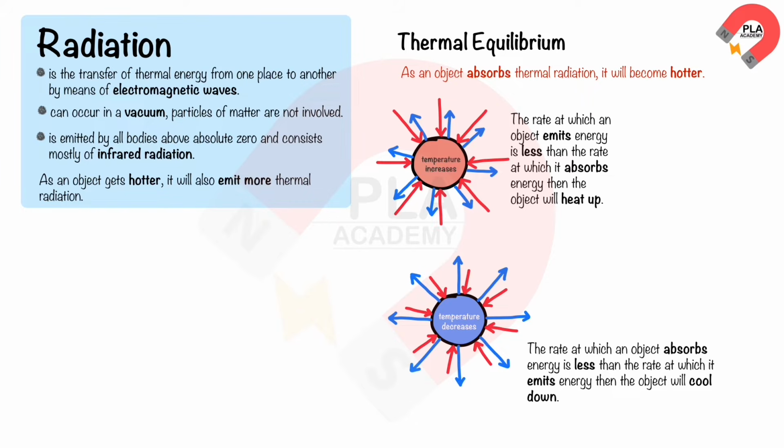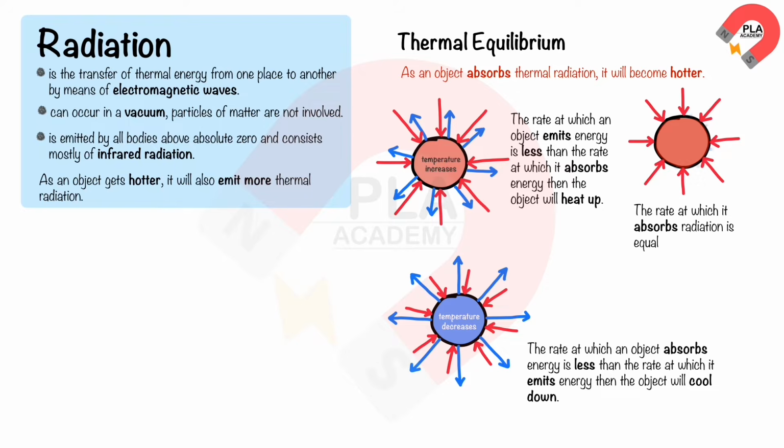Eventually, the object will reach a point of constant temperature where the rate at which it absorbs radiation is equal to the rate at which it emits radiation. At this point, the object will be in thermal equilibrium.